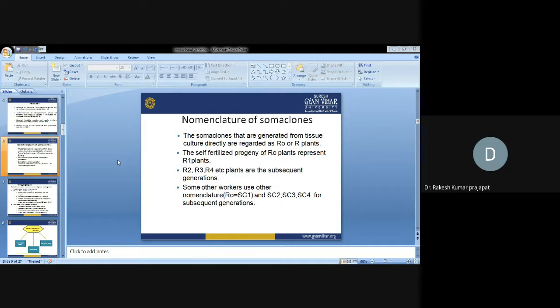After selfing, when we are producing the next progeny from the R naught plant, they are known as R1 plants. Similarly R2, R3, R4 are produced as subsequent generations. Some other workers use other nomenclature like SC1, SC2 for the subsequent generations.